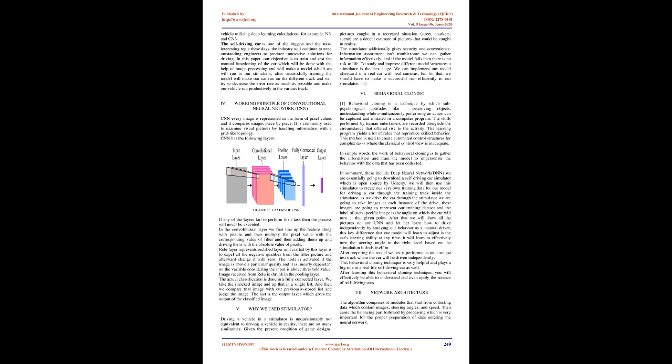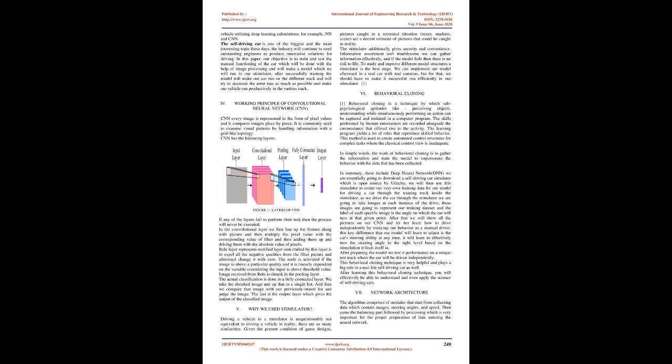3. Objective. In this paper, we will write an overview of self-sufficient self-driving vehicles. We will comprehend and get settled with the operation of a self-driving vehicle utilizing deep learning algorithms, for example, NN and CNN. The self-driving car is one of the biggest and most interesting topics these days.